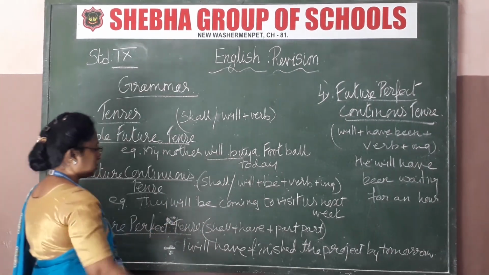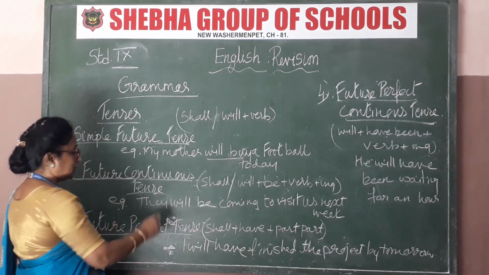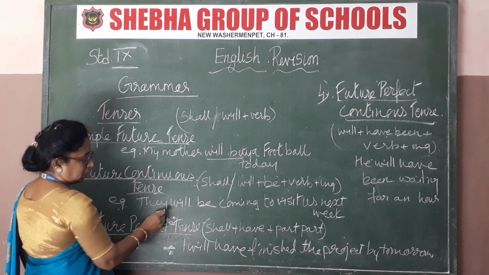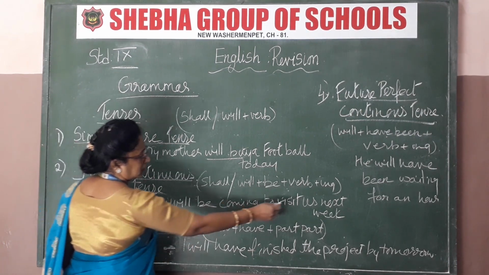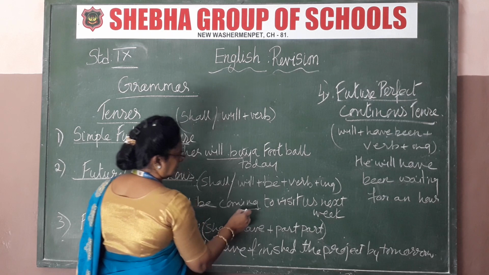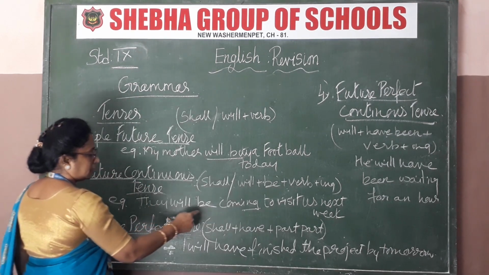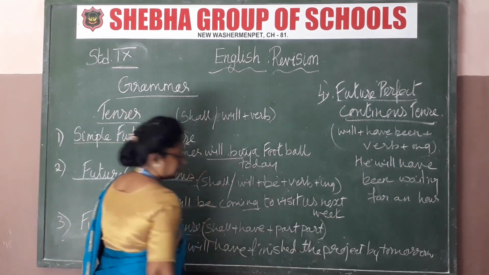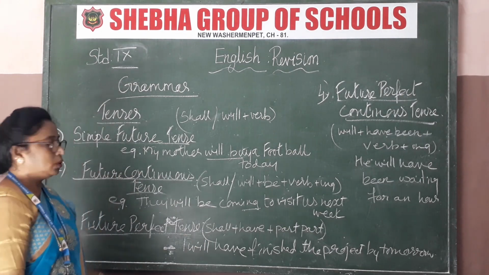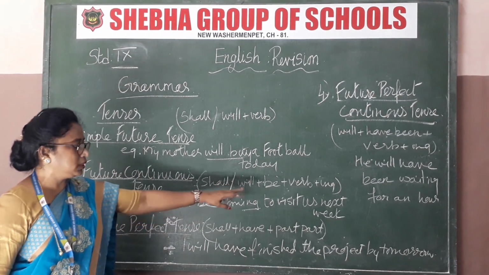Now see the example. They will be, see, they will plus be plus the verb with ing. Got that now? See, they will be coming to visit us next week. Next week, future tense means next week only. So they will be coming to visit us next week.